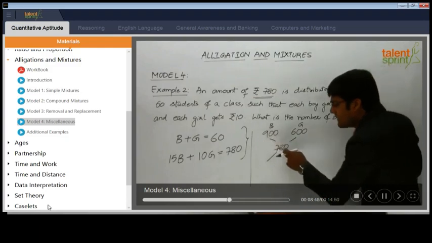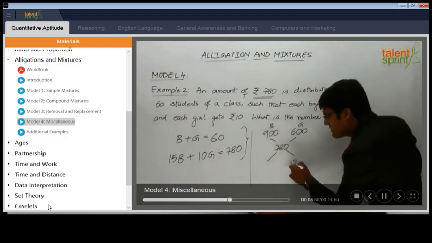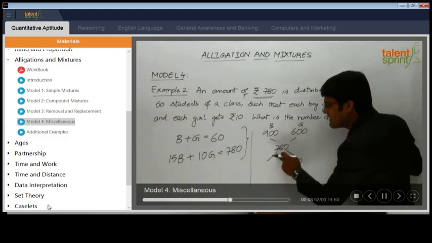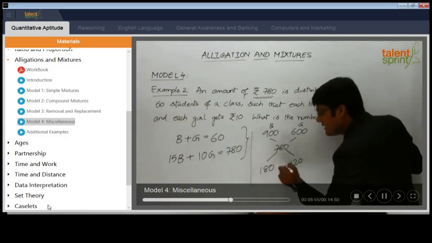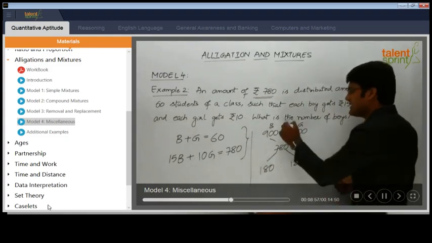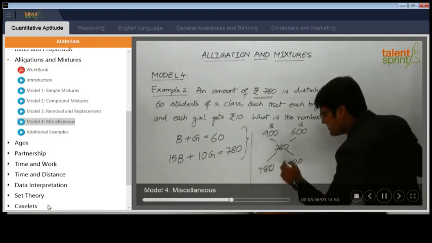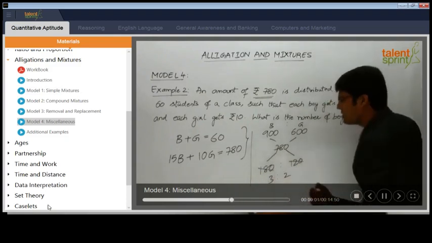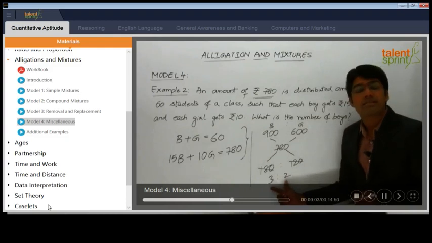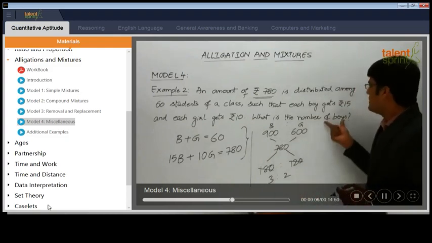Now 900 minus 780 is equal to 120, and 780 minus 600 is equal to 180. So boys is to girls is equal to 180 is to 120, which can be simplified as 3 is to 2. So we know that the ratio of boys to girls is 3 is to 2. Now we need to find out the number of boys.